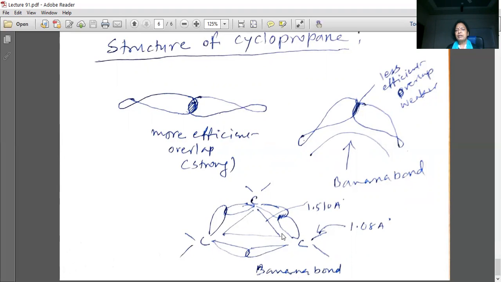Bond length is also affected due to the distortion of angle, and its bond length is 1.51 angstrom, whereas carbon-carbon bond length is usually 1.54 angstrom. So it is a little bit decreased, and the carbon-hydrogen bond length is also affected. It is found to be 1.08 angstrom. So this is all about the chemical reactivity and Bayer's strain theory of cycloalkanes.